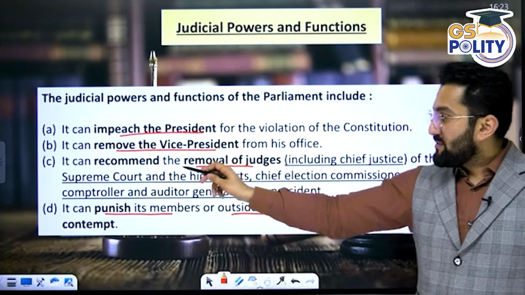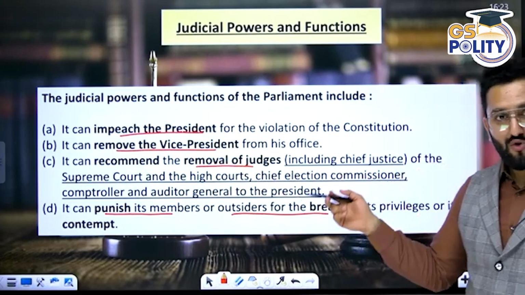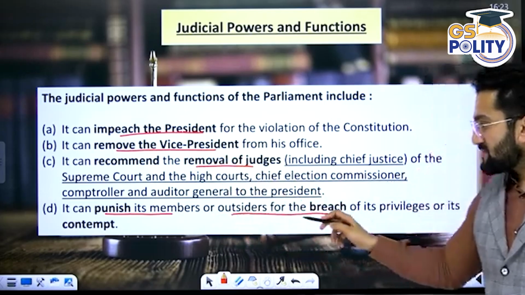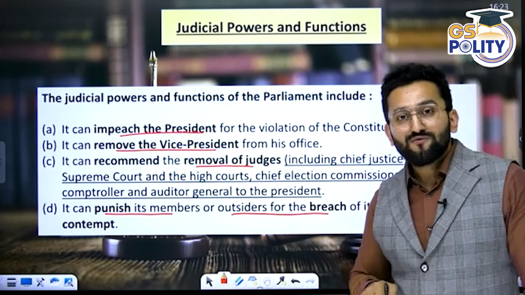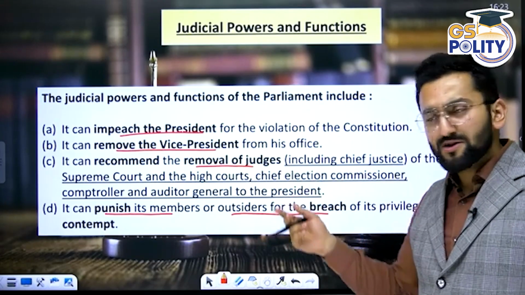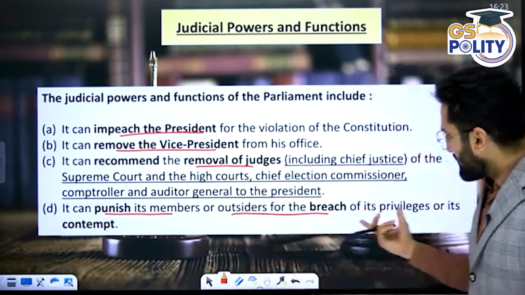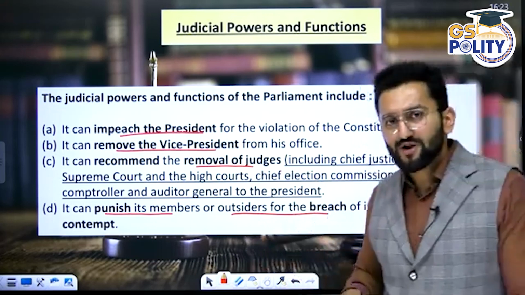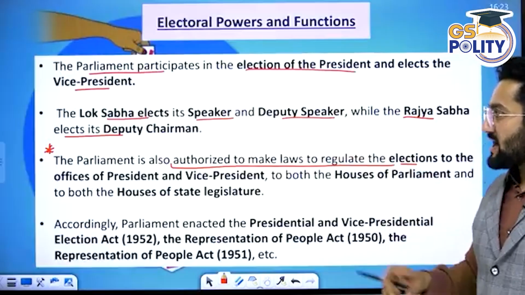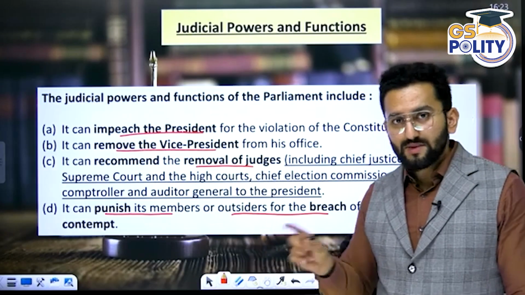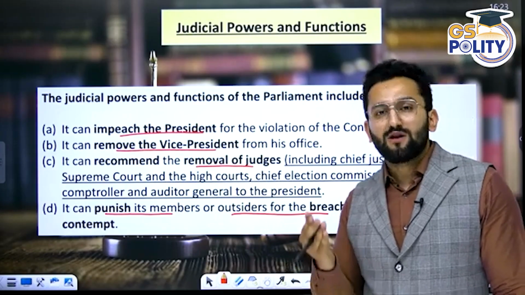Okay? Recommend removal of judges, Supreme Court, High Court, punish its members or outsiders for breach of privilege. So there also, it is a judicial function. Those who are thinking, sir, what is this breach of privilege? We are going to talk about breach of privilege. Just hold on for a bit. Electoral powers. I hope it is clear to you. Judicial in nature, it means removal, right?